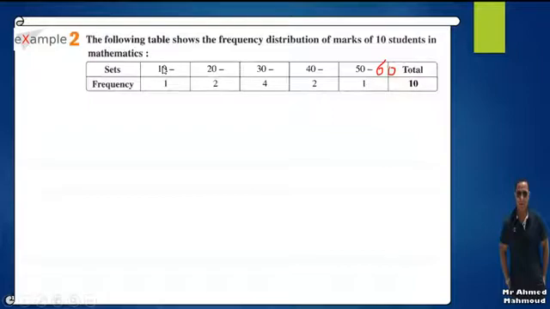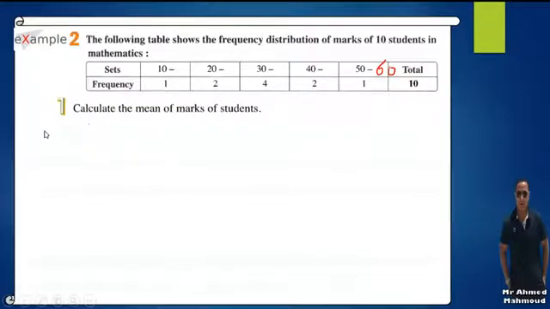The pupils who got 10 to 20, their number is 1. From 20 to 30, 2 pupils. From 30 to 40, 4 pupils. From 40 to 50, 2 pupils. And from 50 to the full mark, only one pupil. Now I need to calculate the mean of the marks of the students.